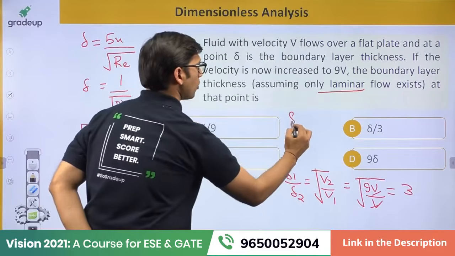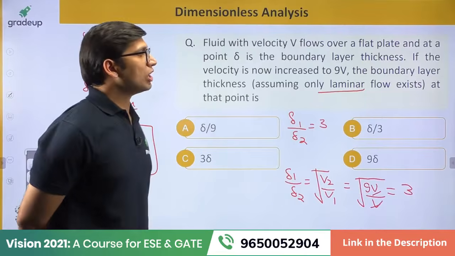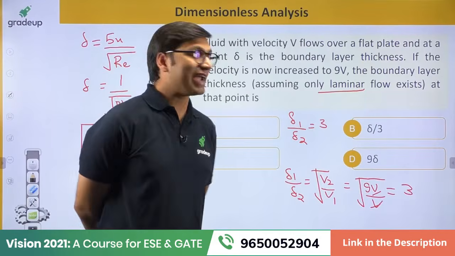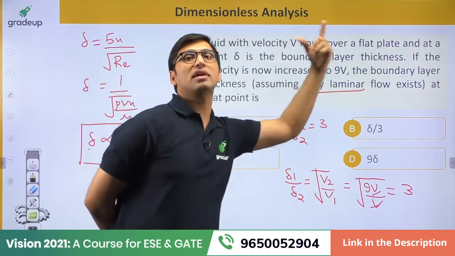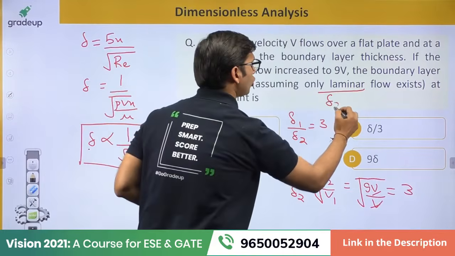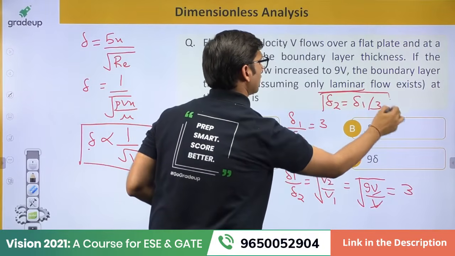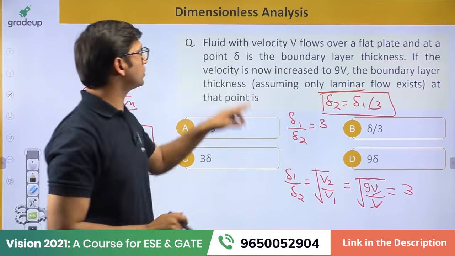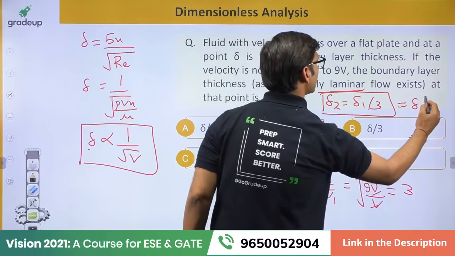So delta 1 over delta 2 is equal to 3. You have to find the boundary layer thickness when the velocity has been increased to 9 times, that means you have to find the value of delta 2. Delta 2 will be equal to delta 1 by 3. In this question delta 1 is equal to delta. So the answer will be delta by 3.